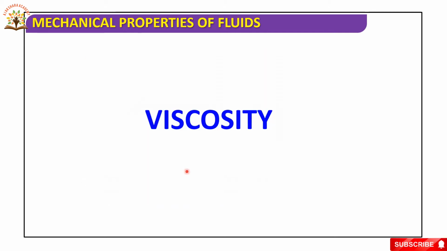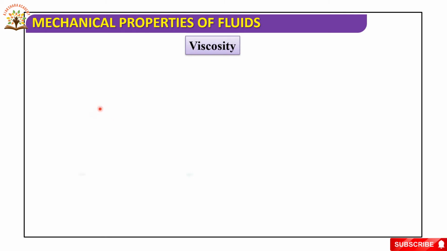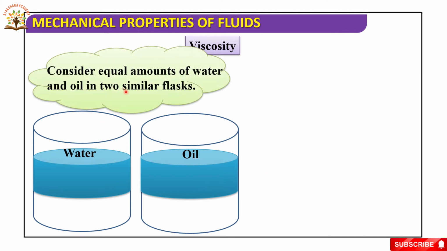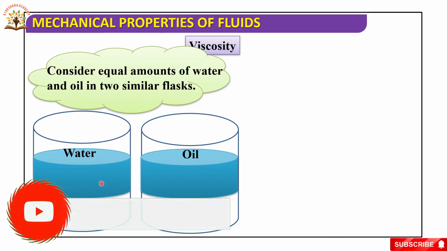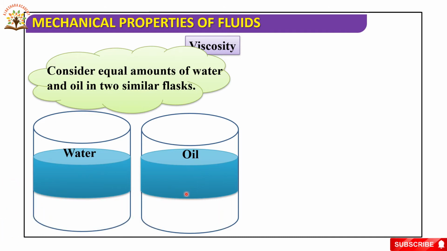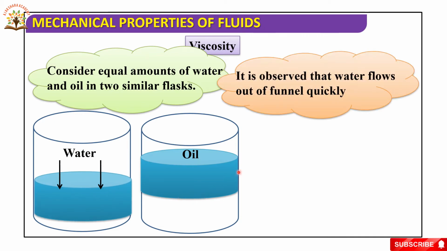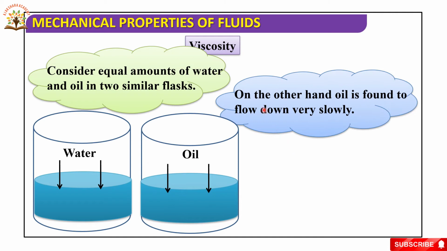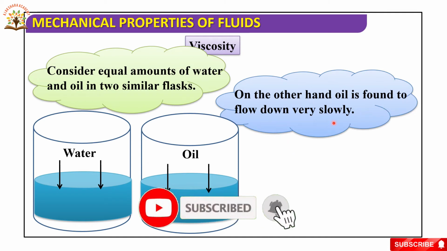Okay, let us go to today's session. Viscosity. Here we are taking two containers, one filled with water and the other filled with oil. Consider equal amounts of water and oil in two similar flasks. It is observed that water flows out of the funnel quickly. On the other hand, oil is found to flow down very slowly.